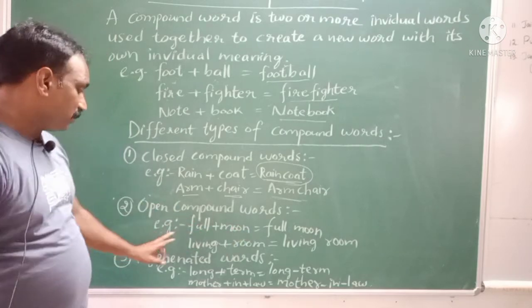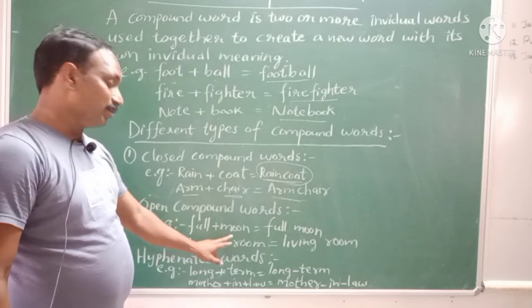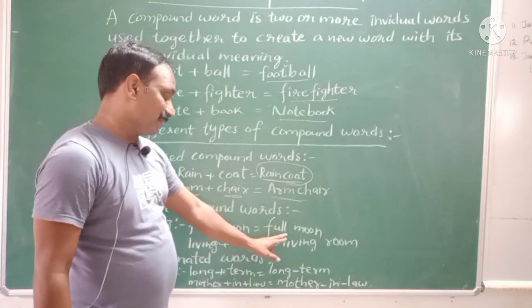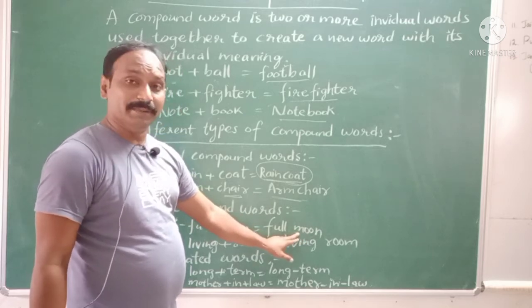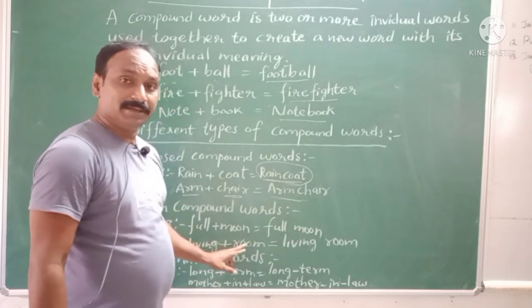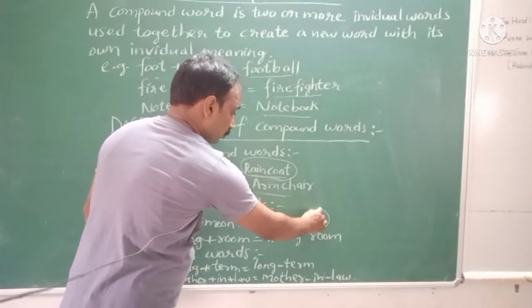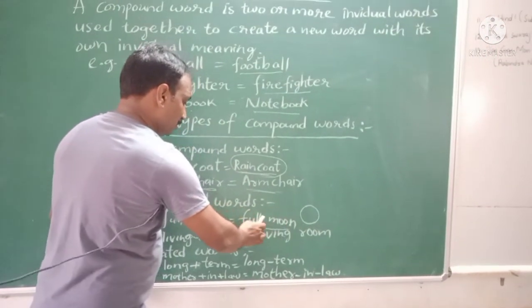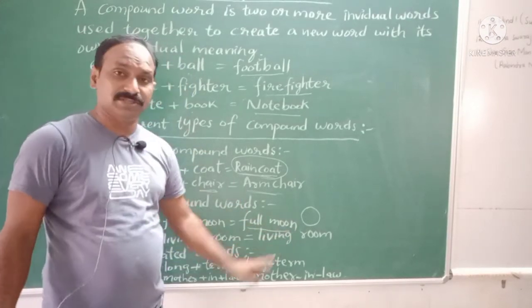Next, open compound words. Example, full moon. Full is one word and moon is another word. They have individual meanings, but when they join together they have a new meaning. Full moon means the complete moon. After joining, there is still some space between these two words.